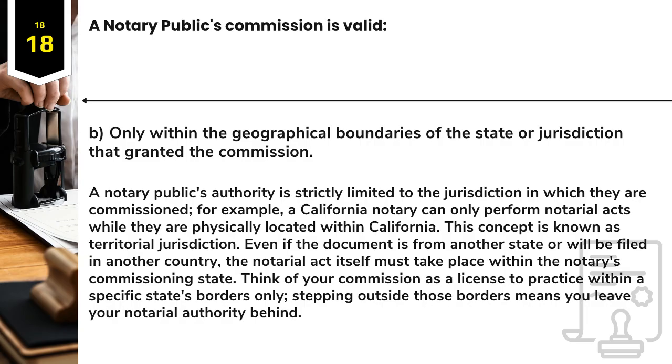A notary public's authority is strictly limited to the jurisdiction in which they are commissioned. For example, a California notary can only perform notarial acts while they are physically located within California. This concept is known as territorial jurisdiction. Even if the document is from another state or will be filed in another country, the notarial act itself must take place within the notary's commissioning state. Think of your commission as a license to practice within a specific state's borders only. Stepping outside those borders means you leave your notarial authority behind.